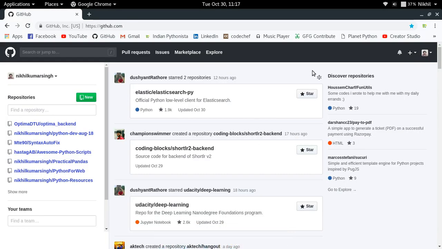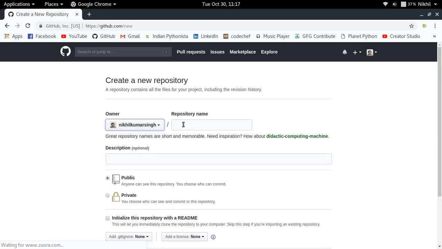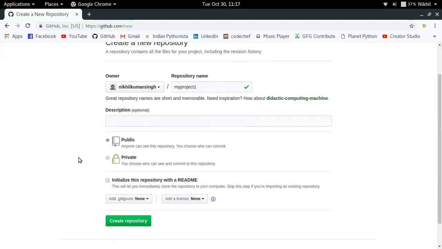The first thing that you have to do is create a new Git repo on GitHub. That will be our remote repository. I'm just going to click here on new repository, and now a new repository is going to get created. I have to give some name to my repository. Let me give it the same name as my local Git repo, which is my project 1. The description is optional, so I'm just going to keep it like that.